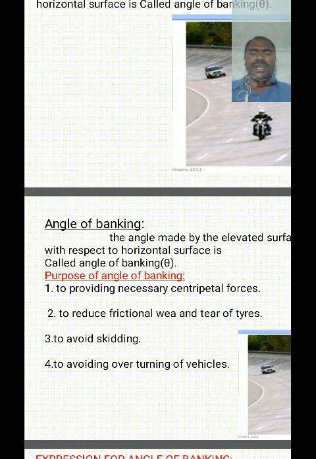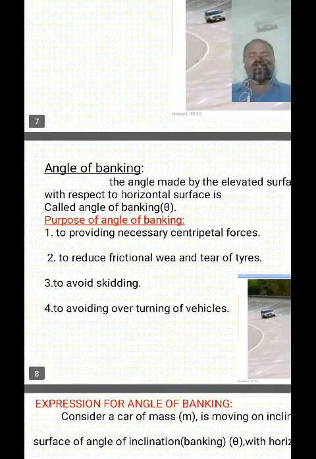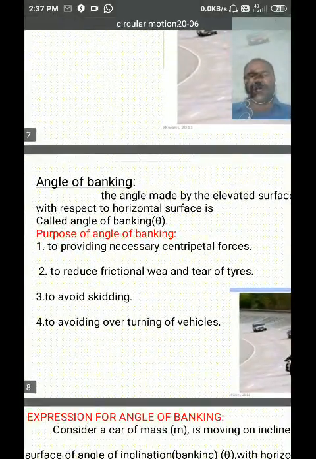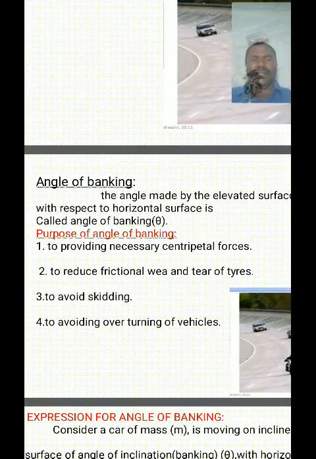So why is the angle of banking needed? The purpose of the angle of banking is, generally, to provide the necessary centripetal force, because centripetal force always acts towards the center.